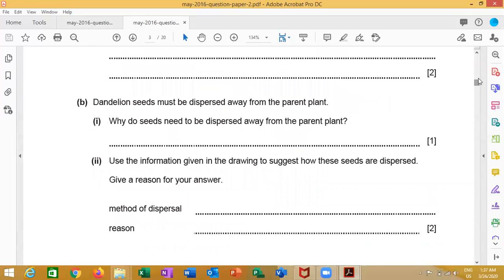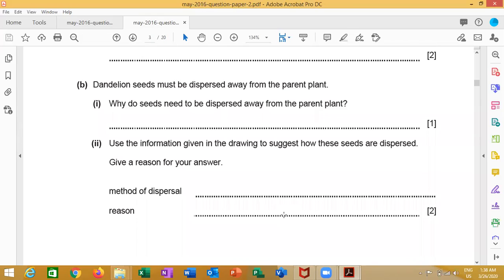Why do seeds need to disperse away from the parent plant? Here it means why seed dispersal is important: to avoid overcrowding or prevent competition for water and minerals. The method of dispersal will be wind, because it is light in weight or it has a hair-like structure.